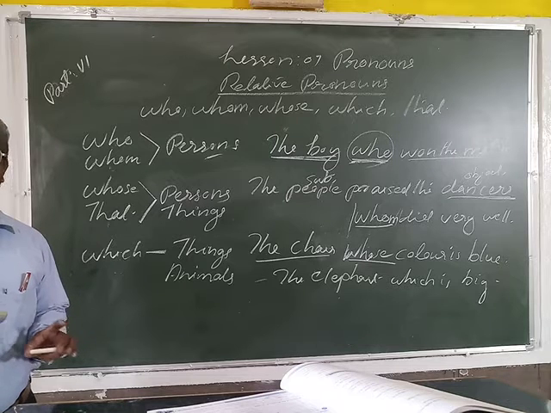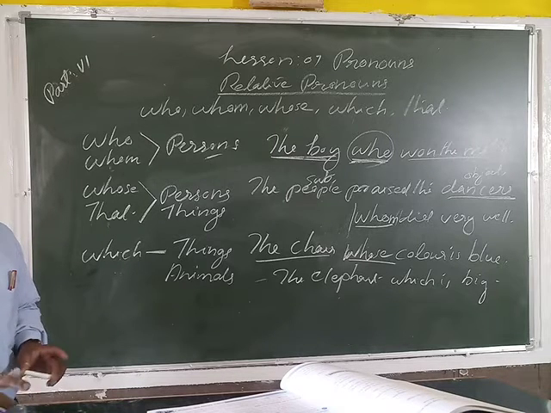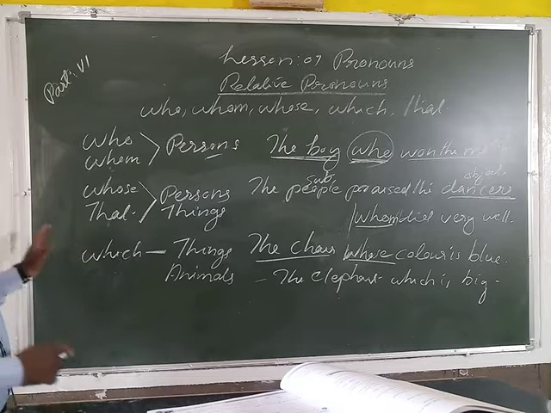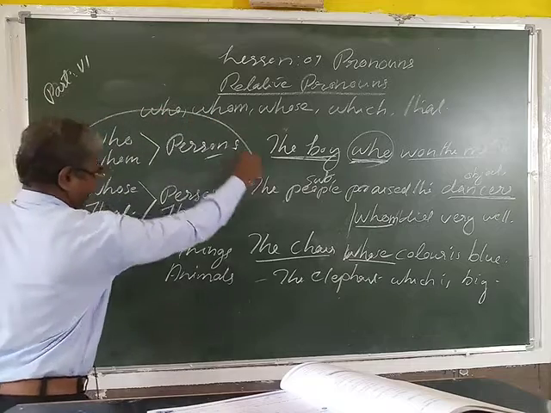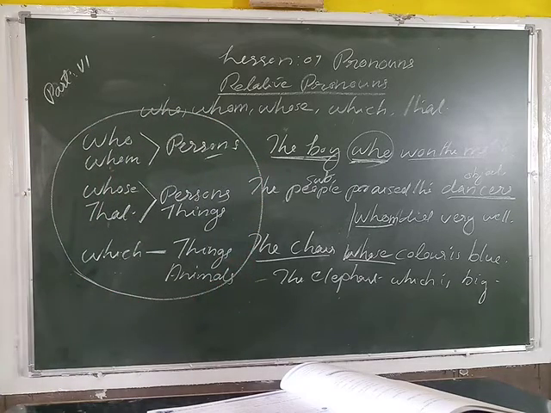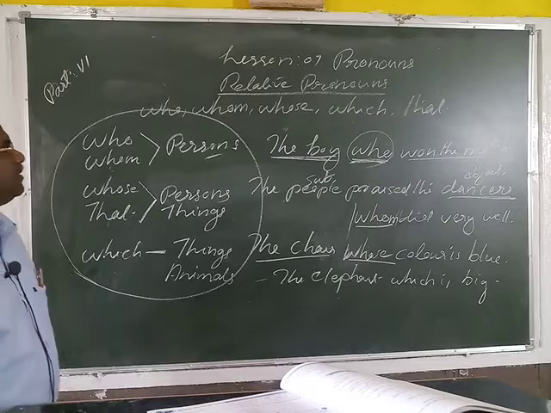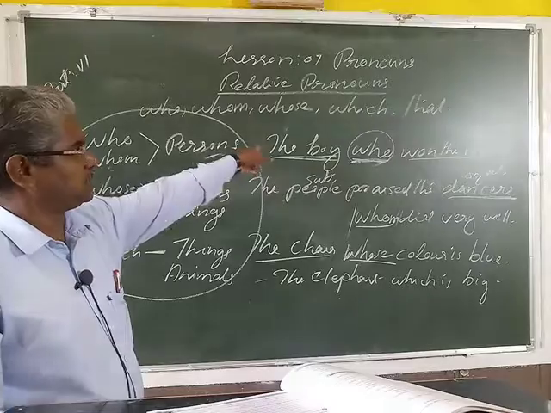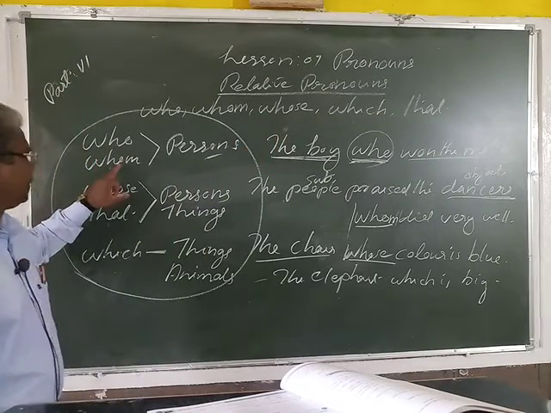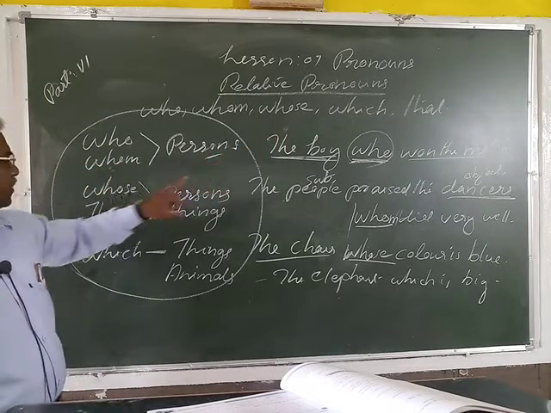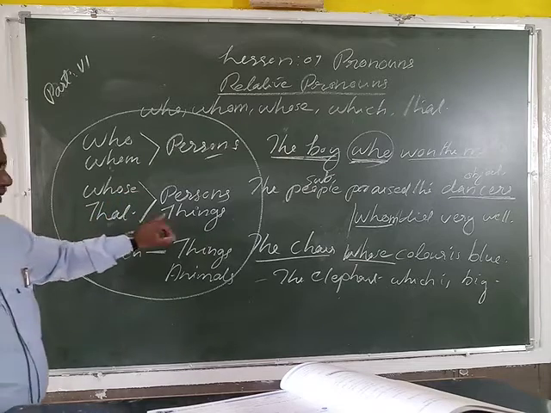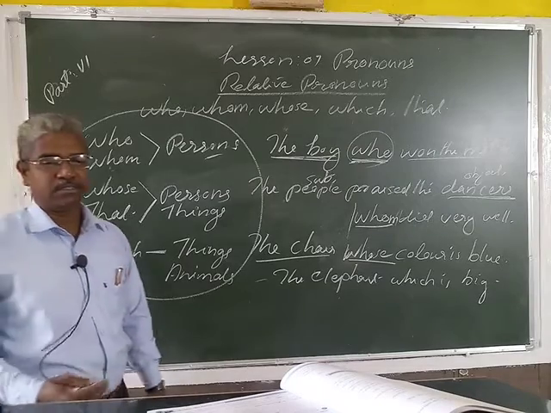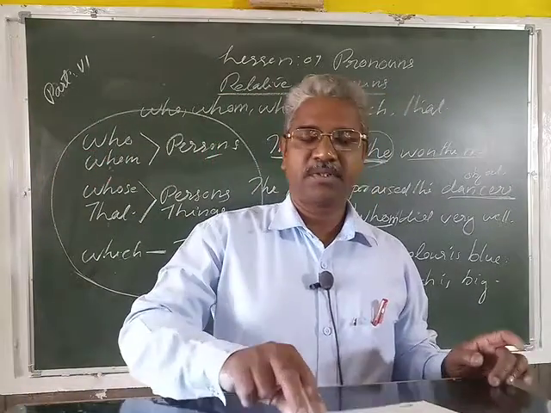It is an important point. We can't use which with persons. That's very important, so you should study these points. It is very, very important to you. Only the five relative pronouns: who, whom, whose, which, that. Who and whom are used with persons. Whose and that are used with persons or things. And which is used with things or animals. These are important points. Is it clear?